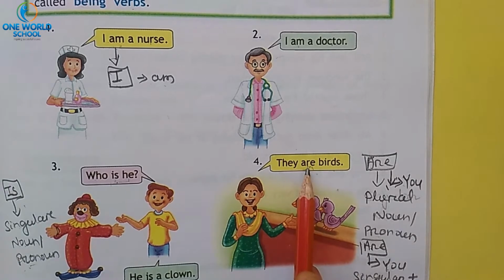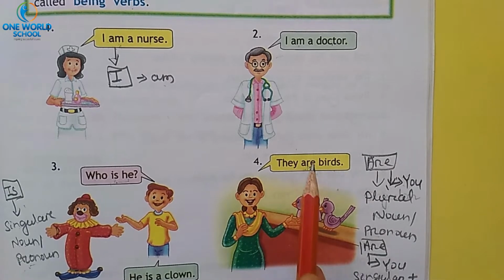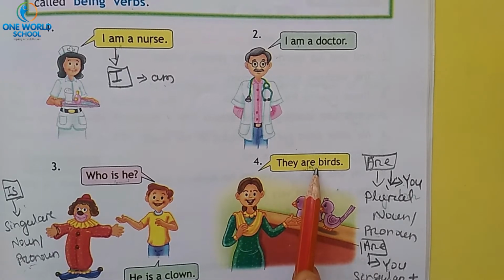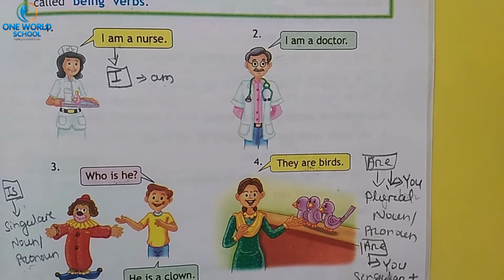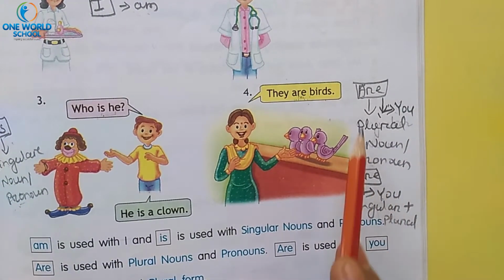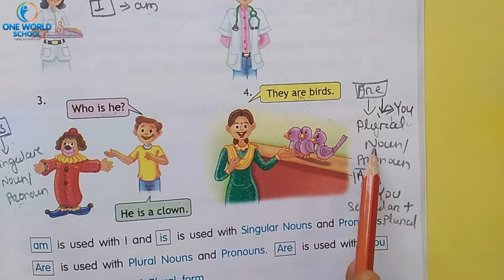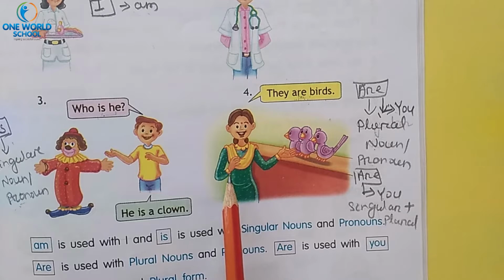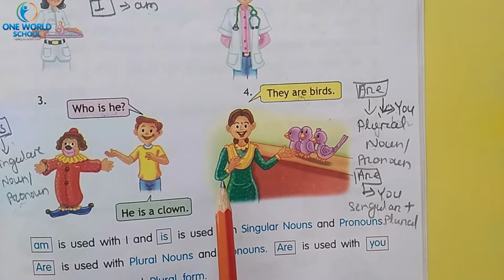And are is always used with you, and you may be singular or plural. And are is always used with a plural noun or pronoun. So already we have covered these things, and on the basis of these things we have completed the exercise